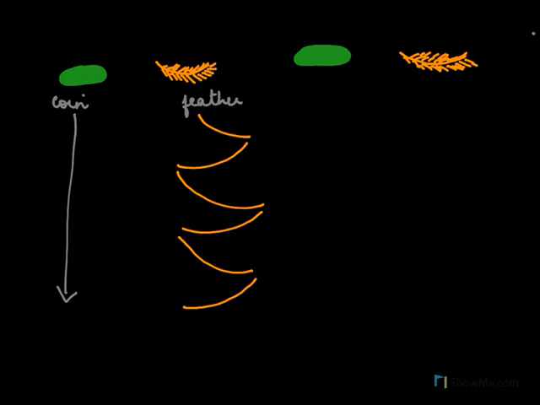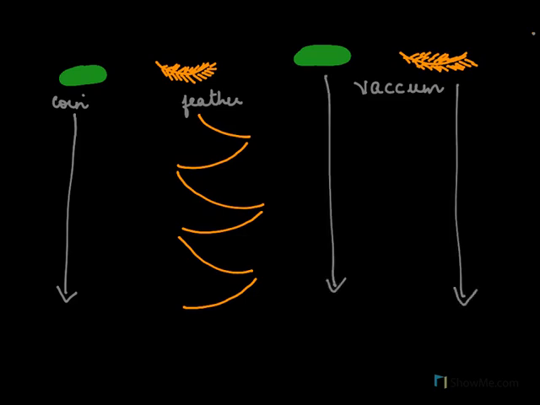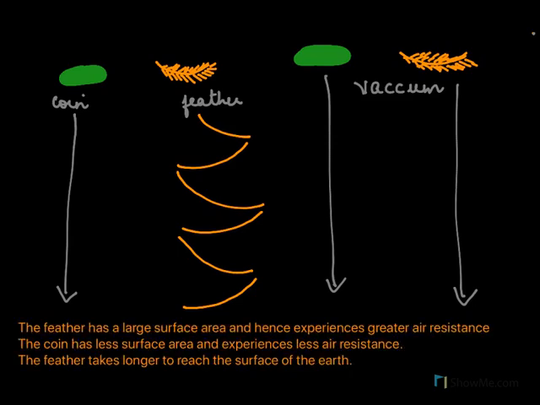Now, however, if this coin and the feather were dropped in vacuum, it was found that both dropped down in the same time. So who was making this difference in the behavior of the coin and the feather? It was the air. Now the feather has a large surface area.